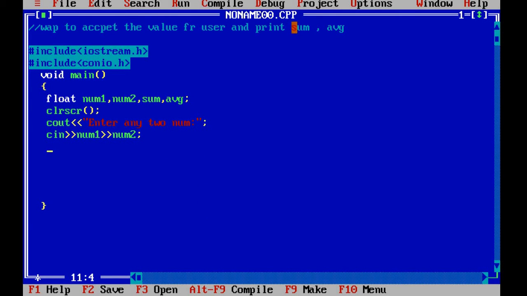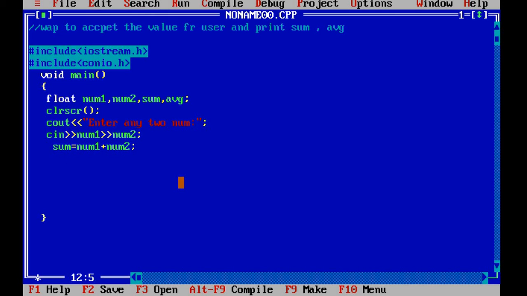Which things we want to process? Sum as well as average. So how will we get the sum? Sum equal to num1 plus num2. So this is my process part.